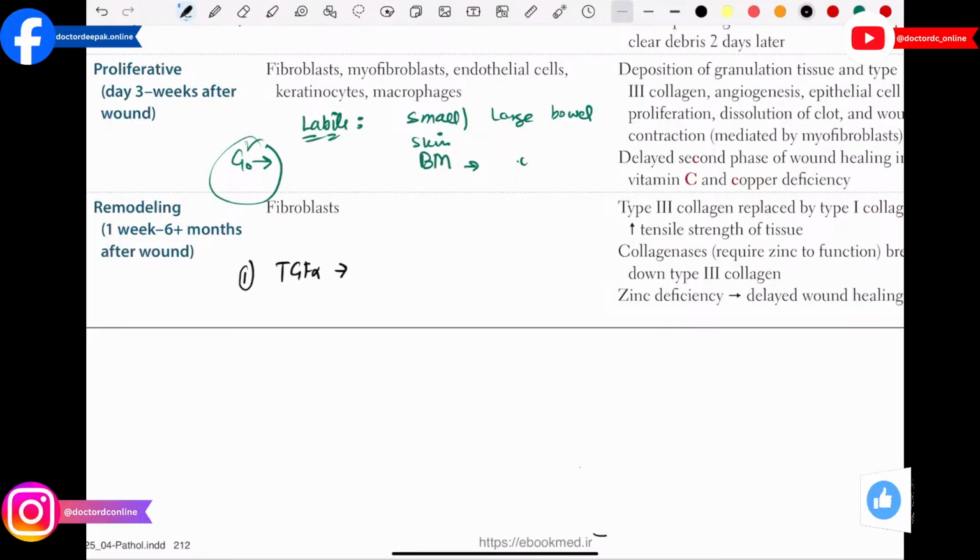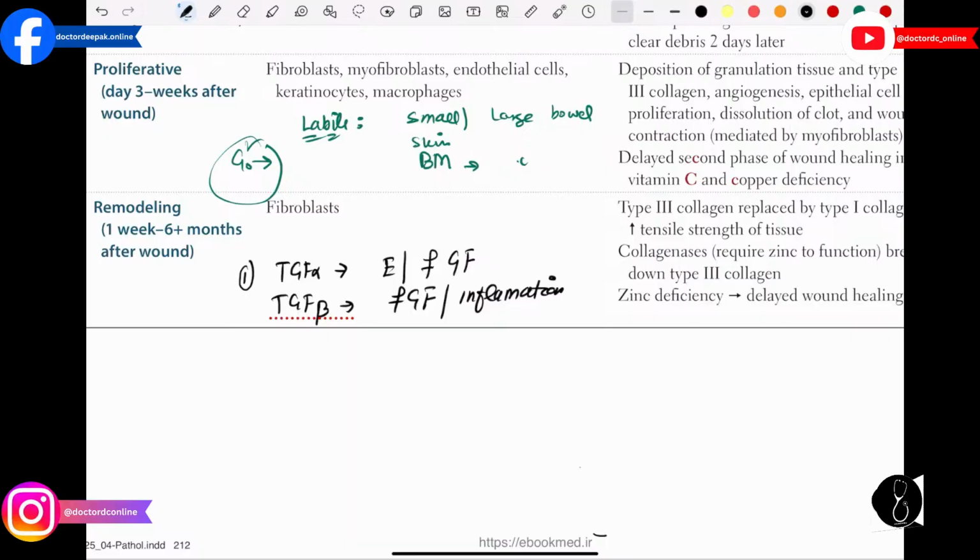Tumor growth factor alpha, you can say it is the epithelial and fibroblast growth factor. Then after that we have tumor growth factor beta. So basically tumor growth factor beta is important for fibroblast growth factor. And also please remember it inhibits the inflammation. It is anti-inflammatory. That point is very important. Then after that we have the platelet derived growth factor. And platelet derived growth factor is very important for endothelium. It is very important for smooth muscle and it is very important for fibroblast.